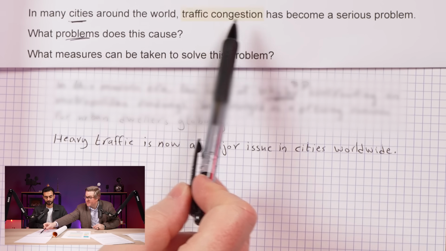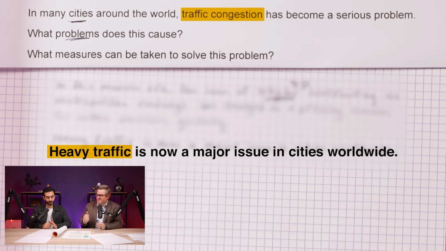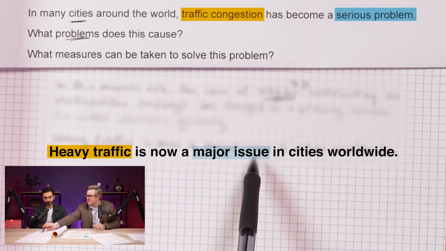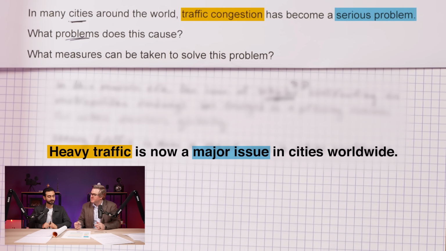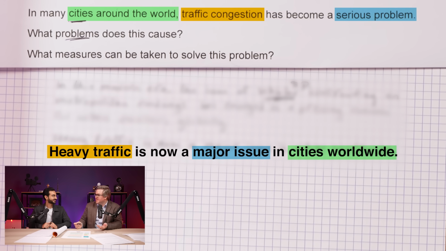So you've taken traffic congestion and you've changed that to heavy traffic. Heavy traffic, traffic congestion means the same thing. Serious problem, major issue means the same thing. Cities worldwide, cities around the world means the same thing. Yes. So you've simplified it. It's much easier. You're going to save a lot of time.